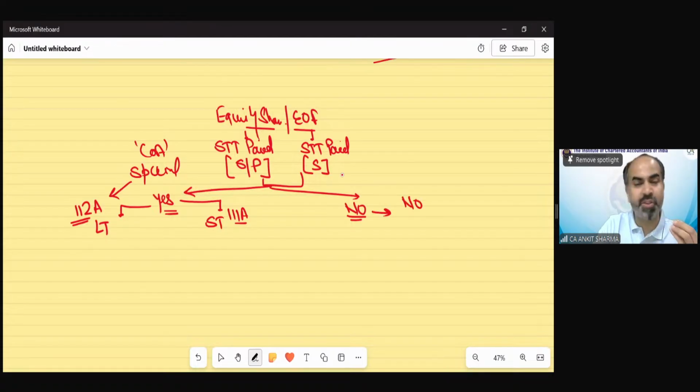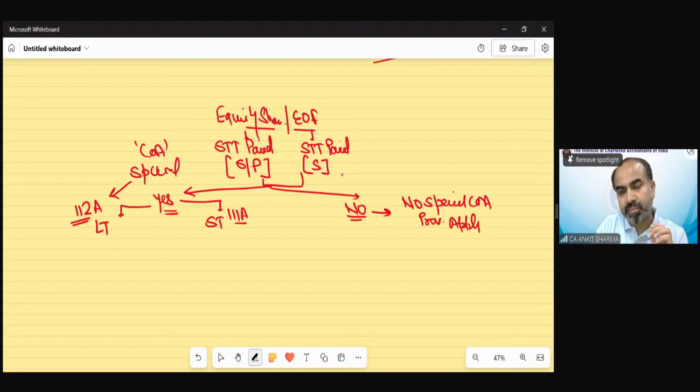Normal cost of acquisition provisions as we discussed in the chart: the normal right share cost of acquisition, bonus share cost of acquisition, ordinary share. That would be applicable. No special cost of acquisition provision applies. Clear? So we are talking about this case.